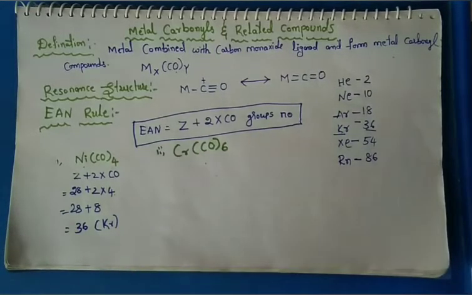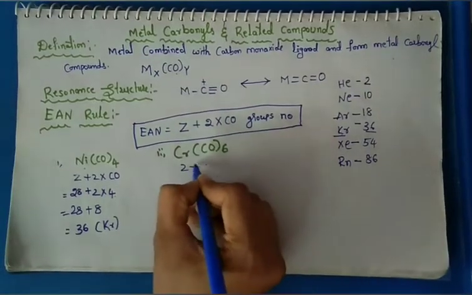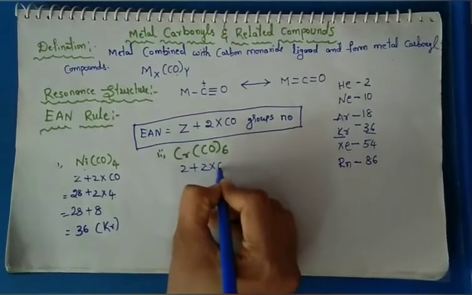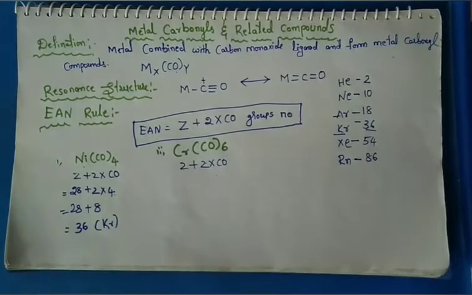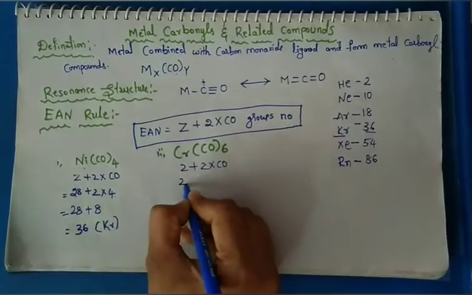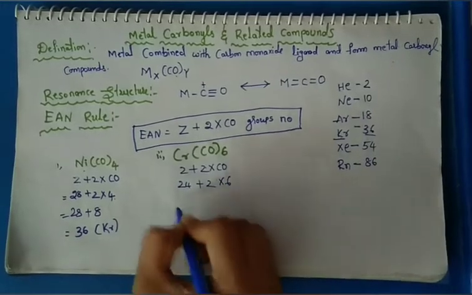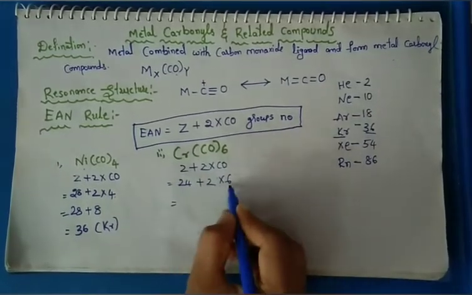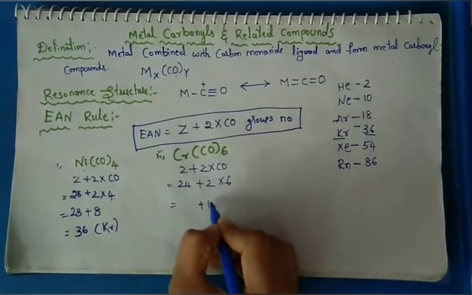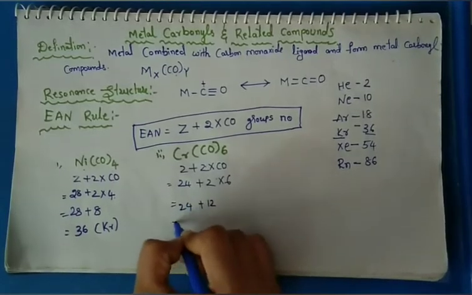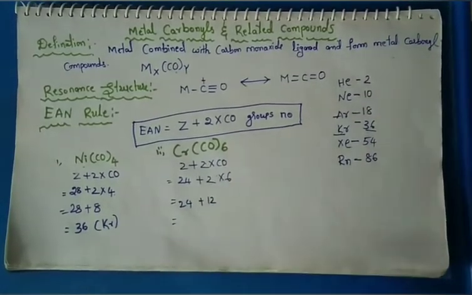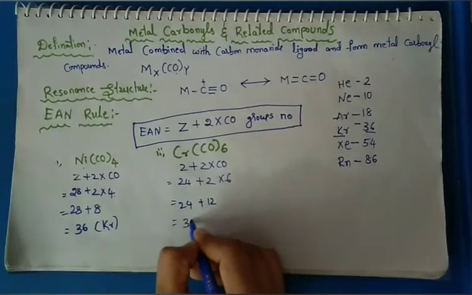The principle is the same: Z plus 2 into CO. Chromium atomic number 24 plus 2 into 6. 6 into 2 is 12, and 24 plus 12 is equal to 36.